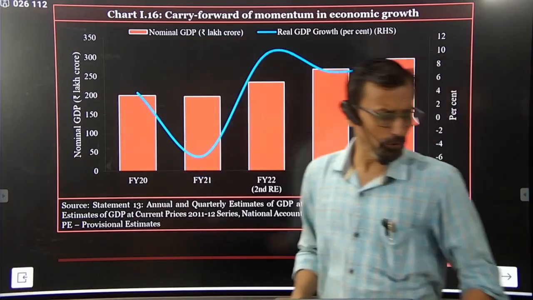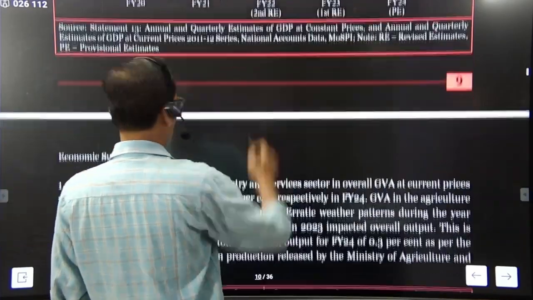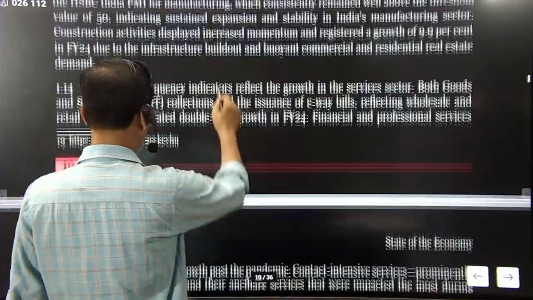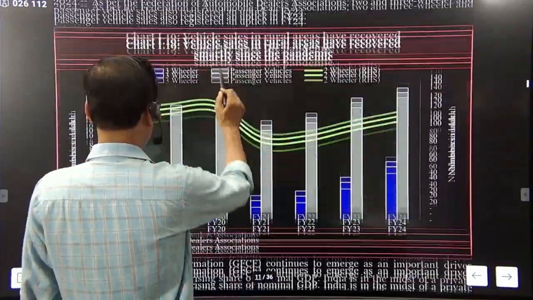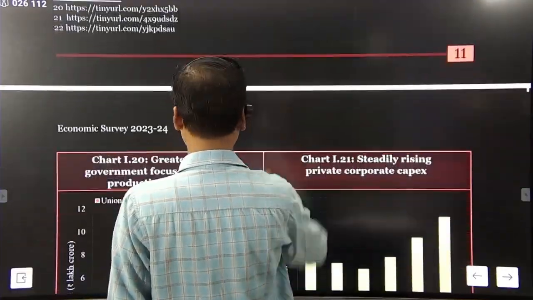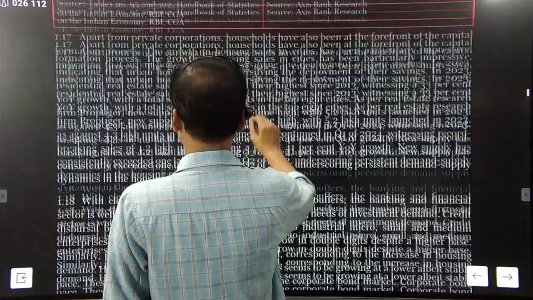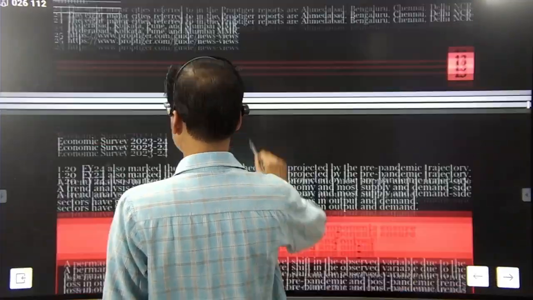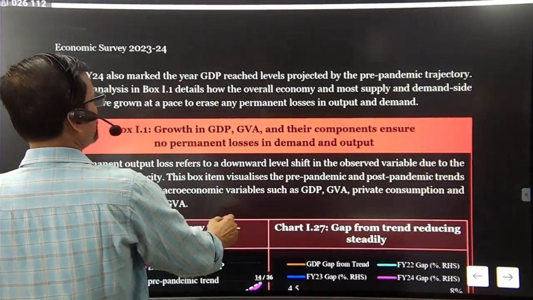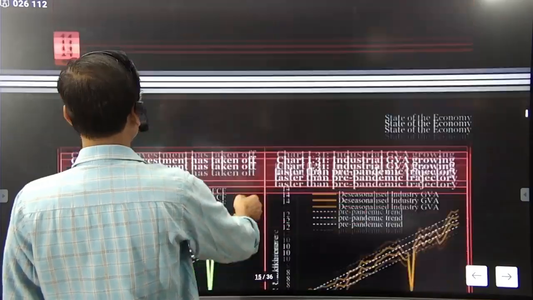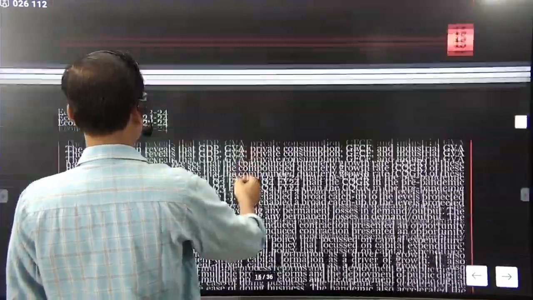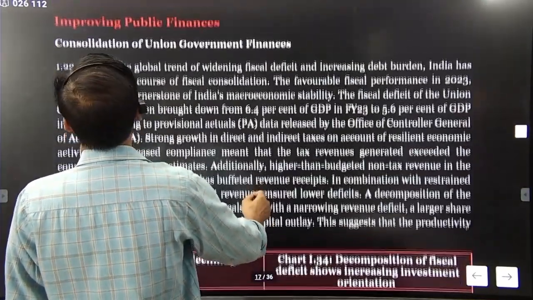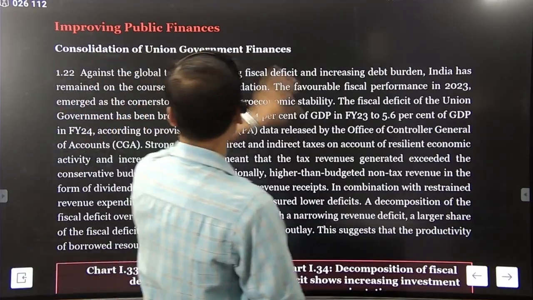Now come to the fiscal consolidation of the union government. What do we talk about regarding fiscal consolidation? Another important point is improving public finances and the consolidation of the union government.